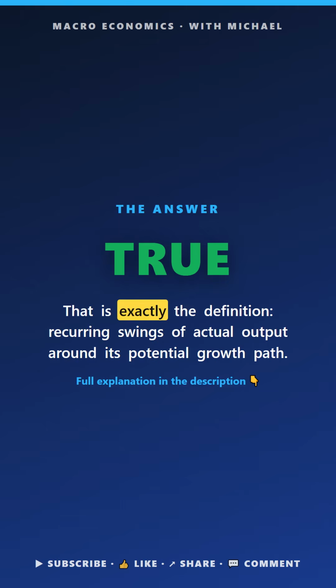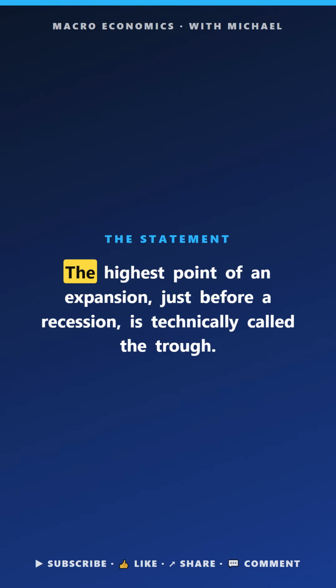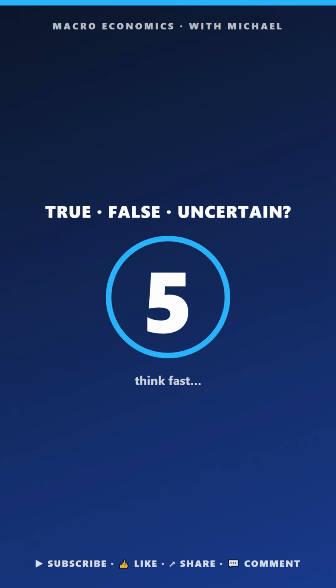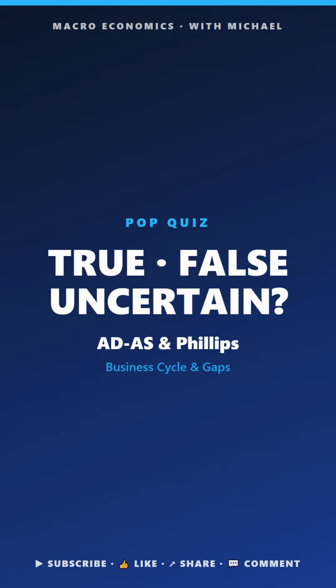Macro pop quiz. ADS and Phillips. True, false, or uncertain. The business cycle refers to short-run fluctuations of real output around its long-run potential trend. The answer is true. That is exactly the definition: recurring swings of actual output around its potential. Macro pop quiz. ADS and Phillips. True, false, or uncertain. The highest point of an expansion, just before a recession, is technically called the trough. The answer is false. That high point is the peak. The trough is the low point just before recovery.